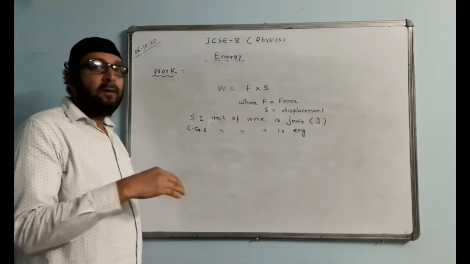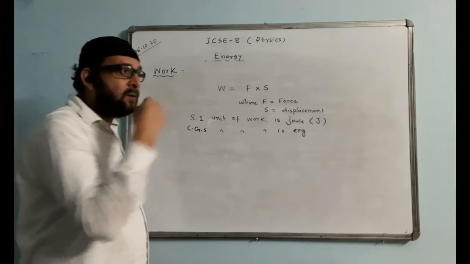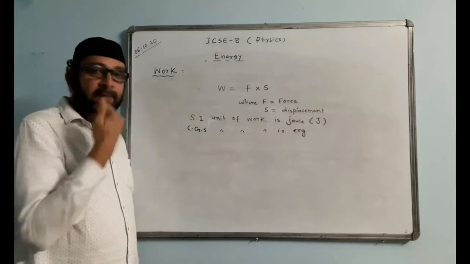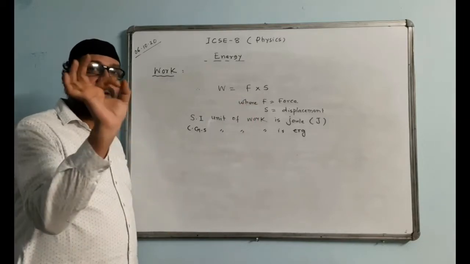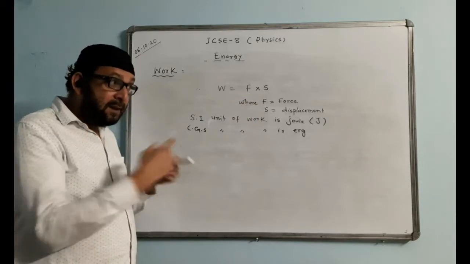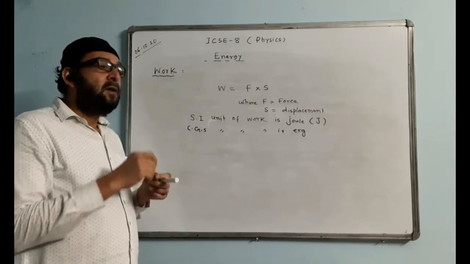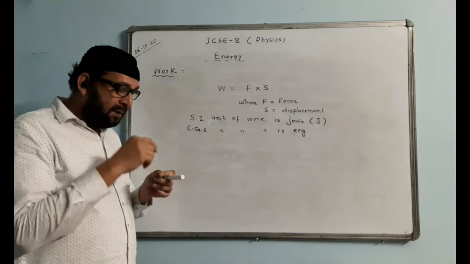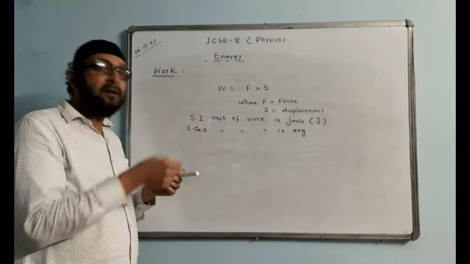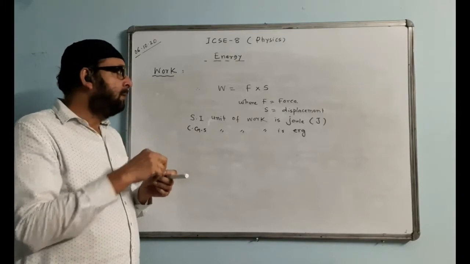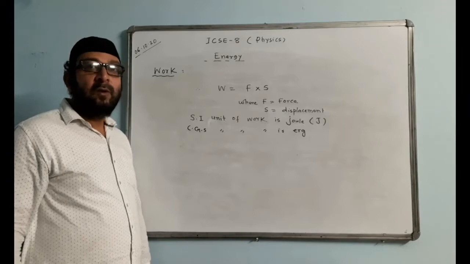Similarly, when a person goes from one place to another place and returns back to the same place, what is the displacement? The answer is 0, because the man is again back at the same position. Displacement is the shortest distance between the initial point and the final point. So if the initial point and the final point are the same, the displacement is 0. The work done is also 0.